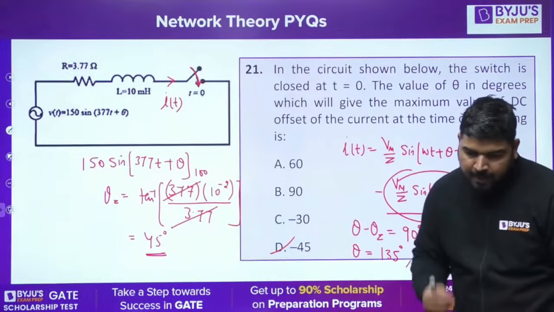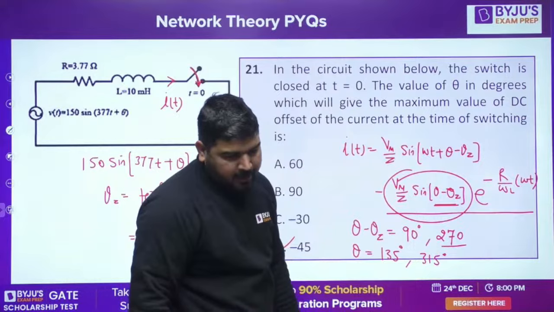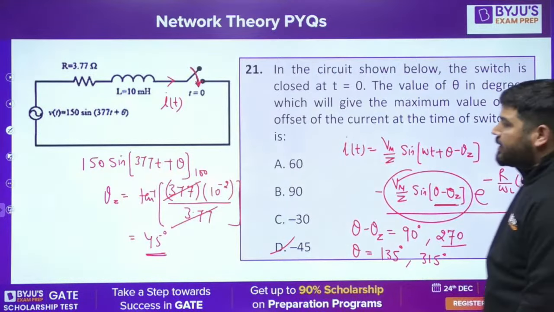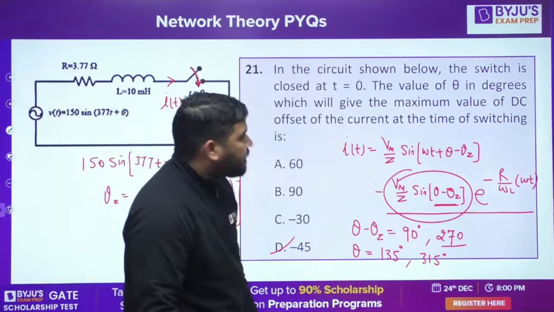D. Answer is Delhi. Sir, I did not understand how the exponential term was written. Okay, it means your AC transient is poor. If you have not understood this part, it means your AC transient is poor. Let me explain how this happens.